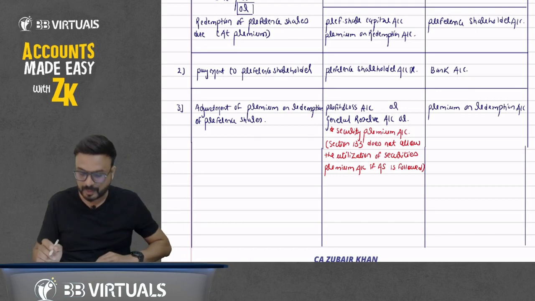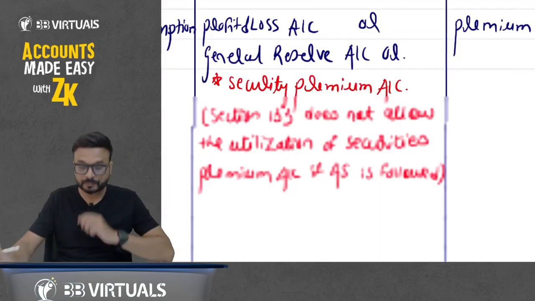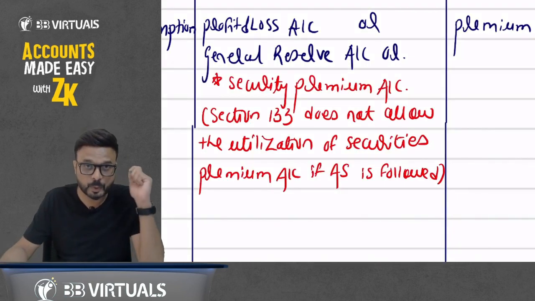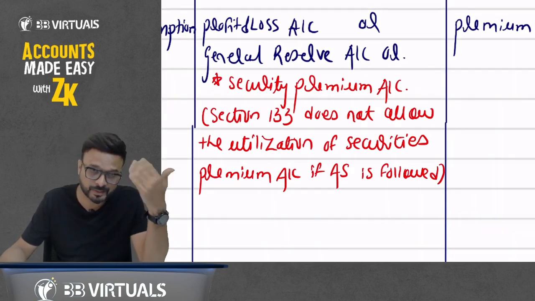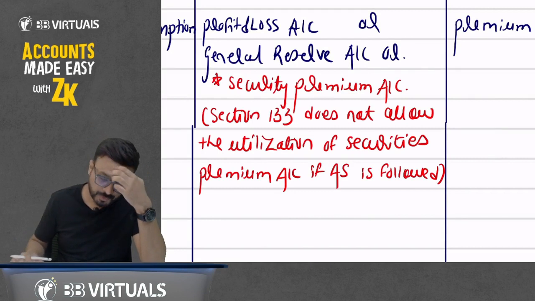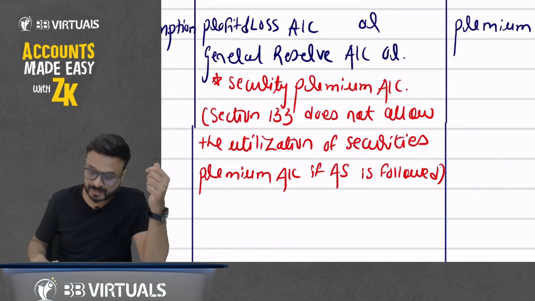I am repeating it: Section 133 does not allow the utilization of securities premium account if accounting standard is followed. Just write it down first.